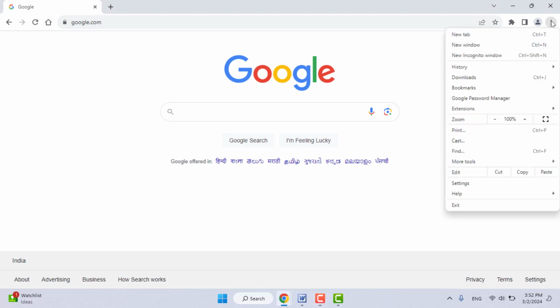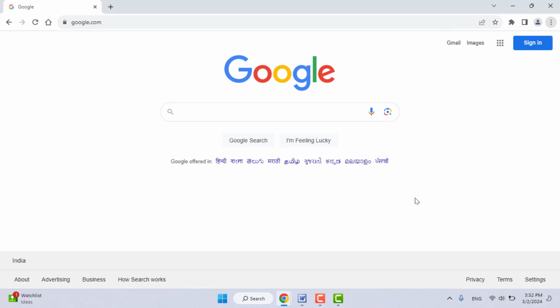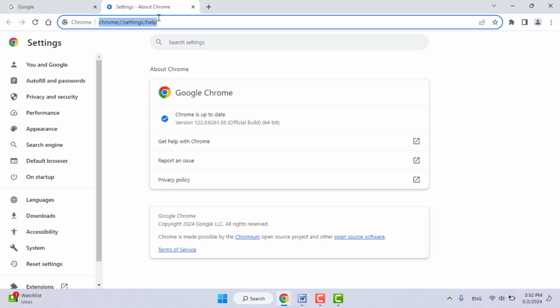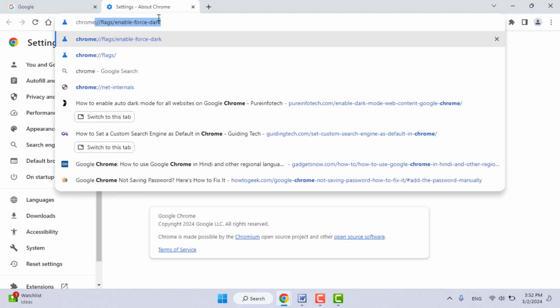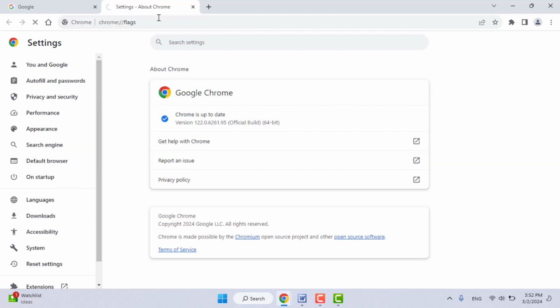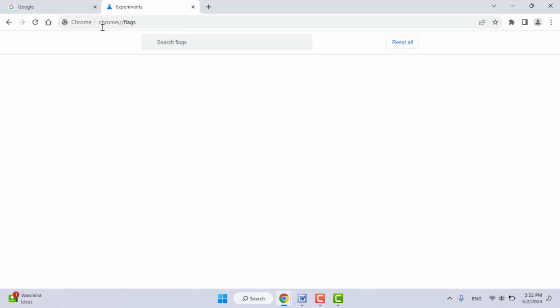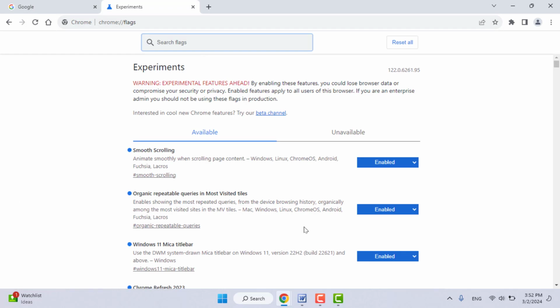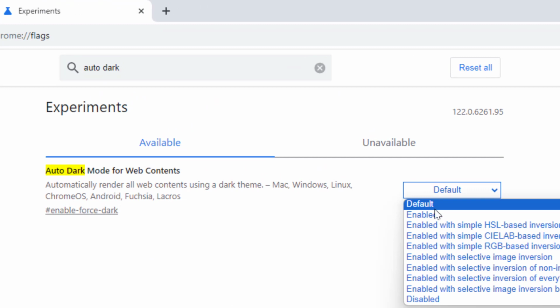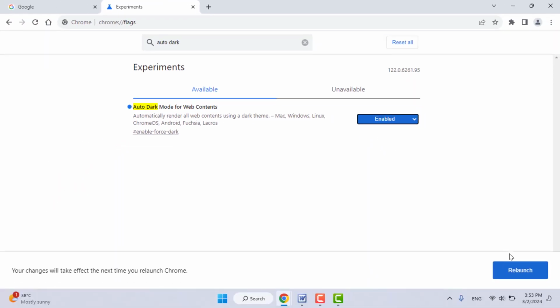To update the browser, click on the three dots, go to Help, go to About Google Chrome, and here you can easily update your browser. After updating, in the URL box of your Chrome browser, you need to search chrome://flags and then hit enter. After this, guys, you need to search for the flag Auto Dark Mode for Web Contents. Just expand this, select the Enabled option and then click on Relaunch.